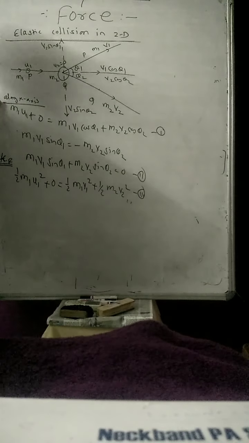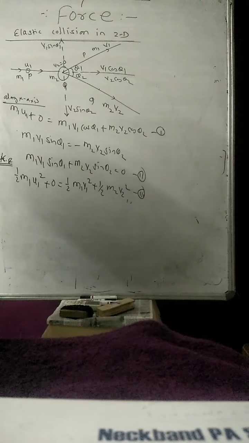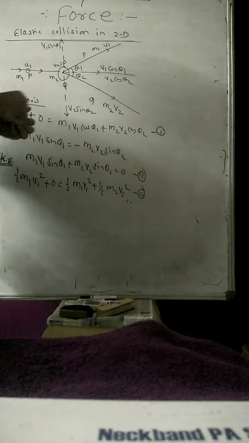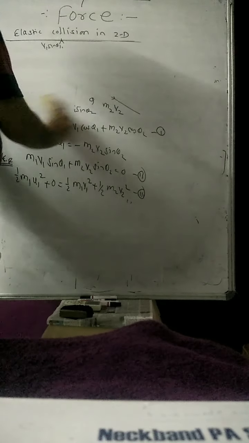So if you solve all three equations, there are four variables: m1, v1, θ1, θ2. If three of them are known to you, then we will be able to find out the fourth. So this is the way elastic collision takes place in the two-dimensional case. Now you can solve the remaining conditions by putting in different values of theta, like the glancing angle, theta is 0 or 90 degrees. According to that you can find the different conditions.